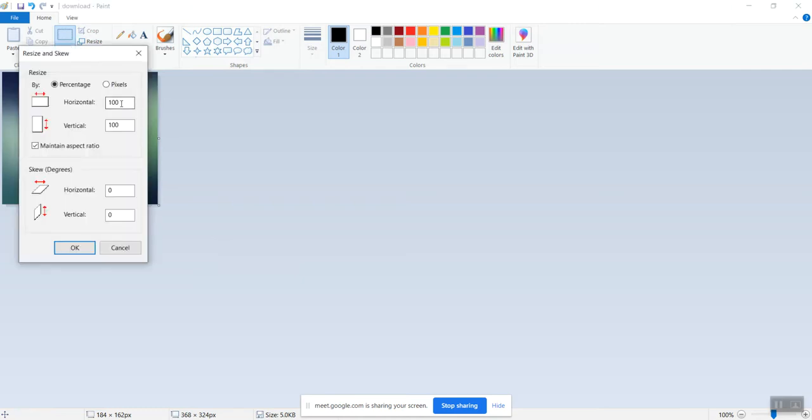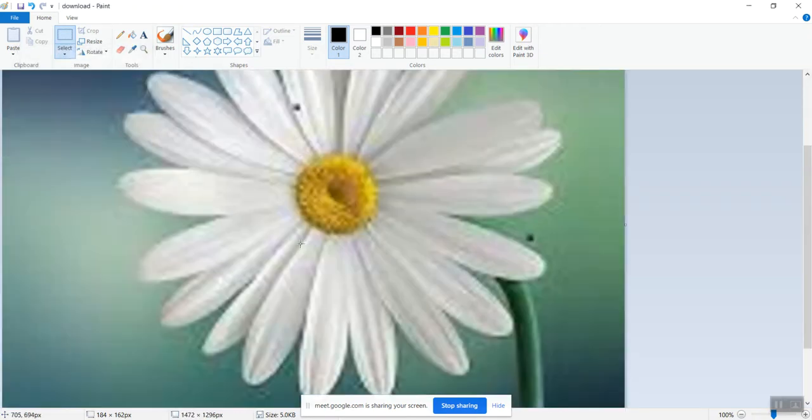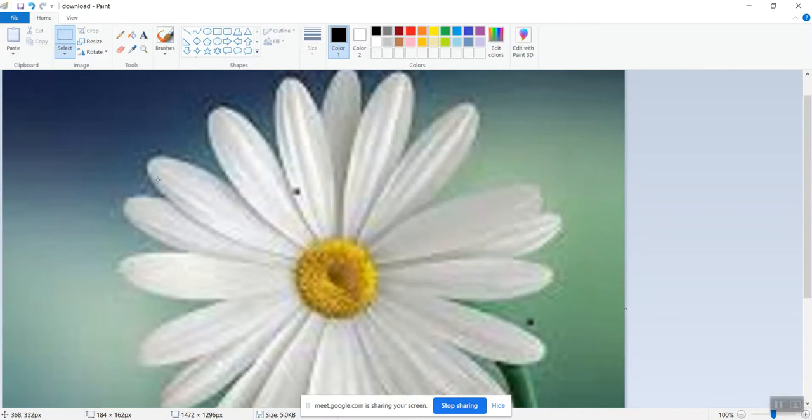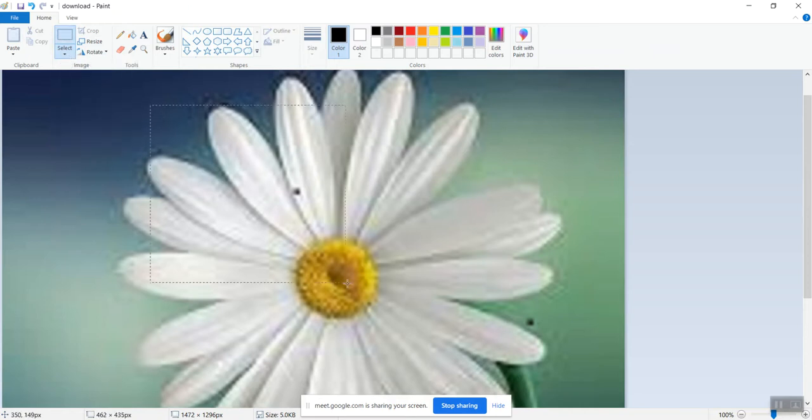We can make it small also, we can make it big also. Suppose I want to make it 400 by 400, I can do it. This is the resizing of the image. We have seen two operations: cropping and resizing.